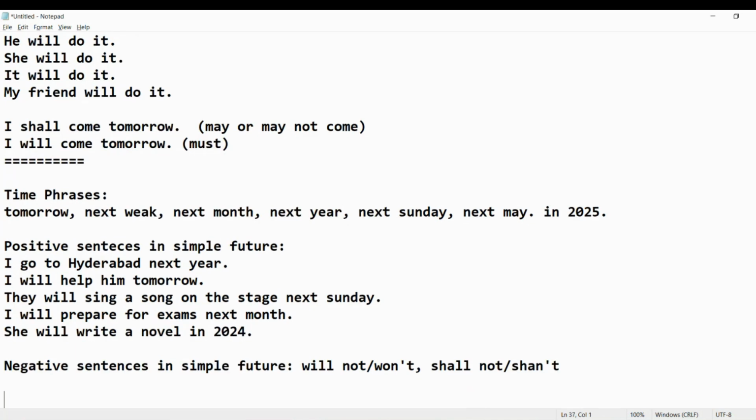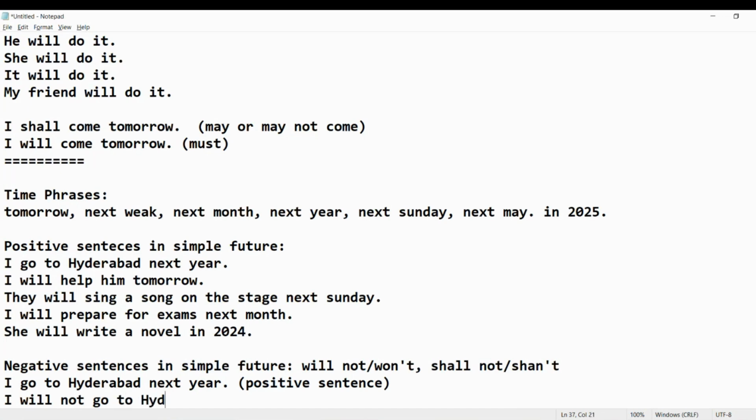Okay, now let's see. I'll go to Hyderabad next year. This is a positive sentence. Now let's change this into negative. I will not or I won't go to Hyderabad next year. This is a negative sentence.